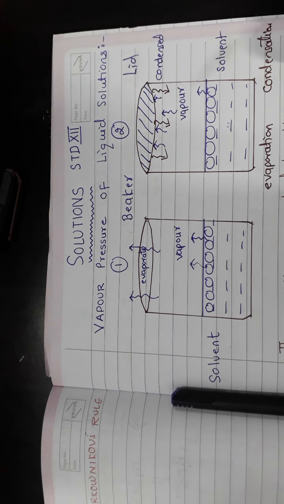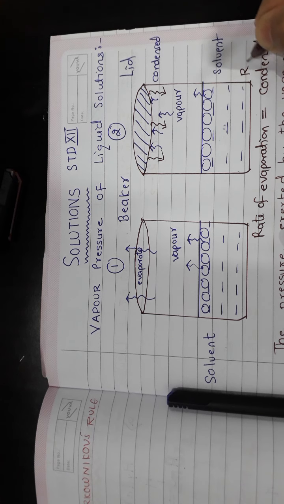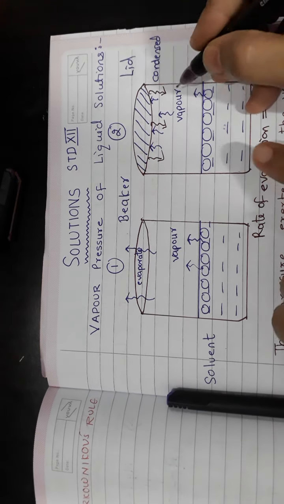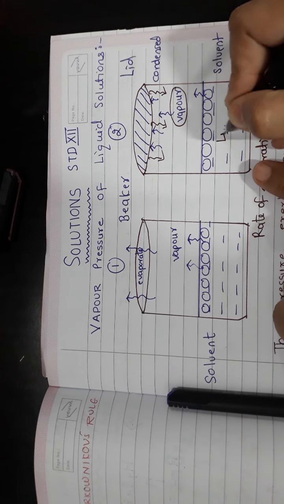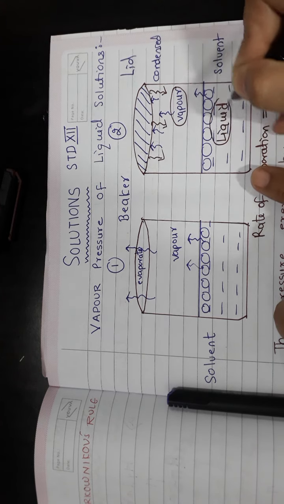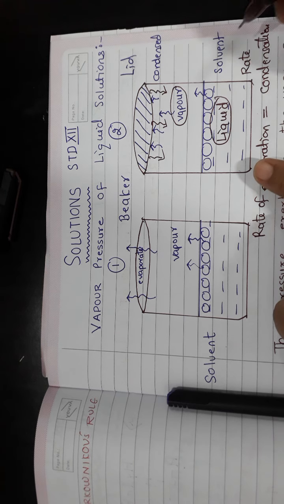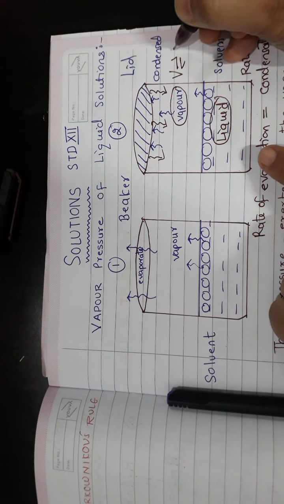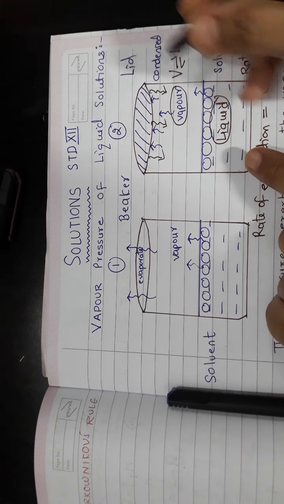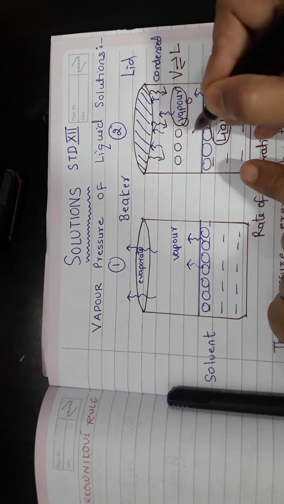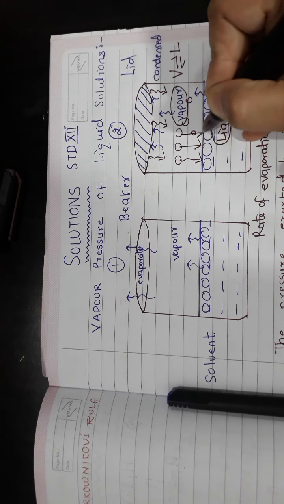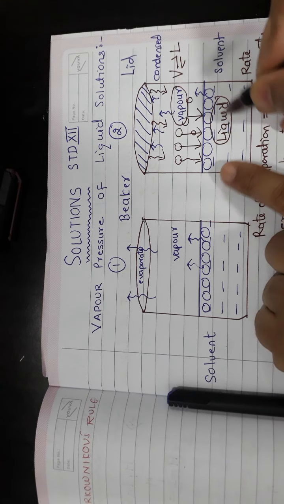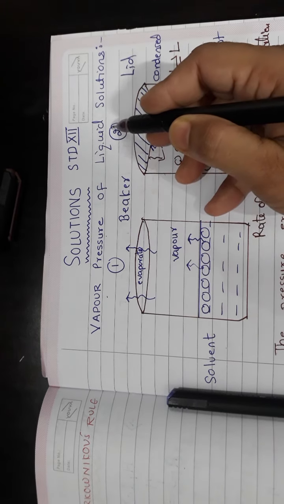Now after some time the rate of evaporation becomes equal to the rate of condensation, and we say that these vapors are in equilibrium with their own liquid. So at this stage, when the vapor is in equilibrium with its liquid phase, suppose these are the vapors, these vapors exert some pressure on the surface of the liquid, and this pressure itself is known as the vapor pressure of a liquid.